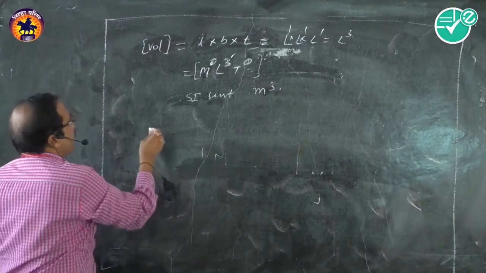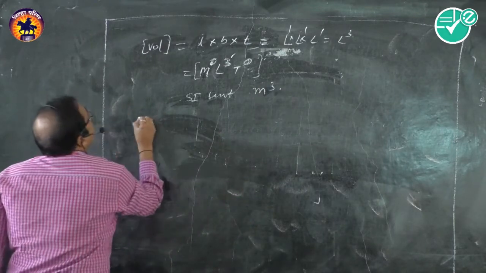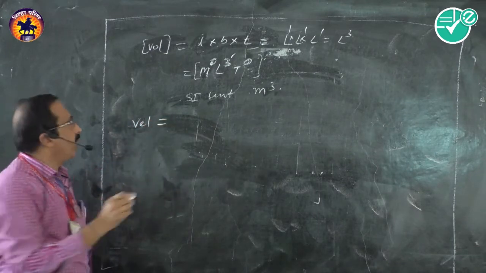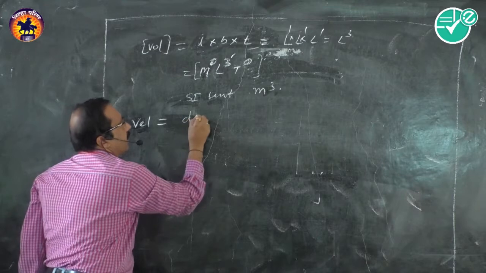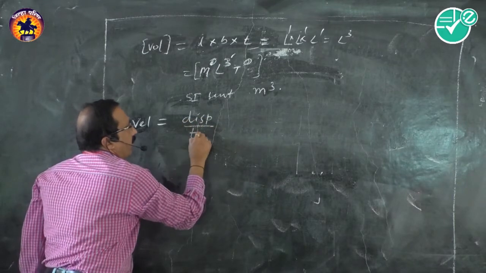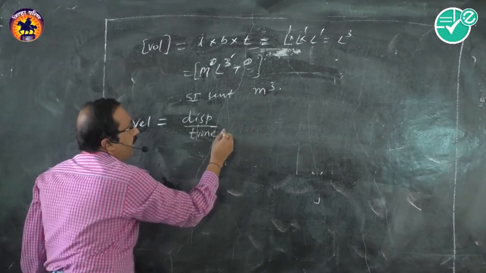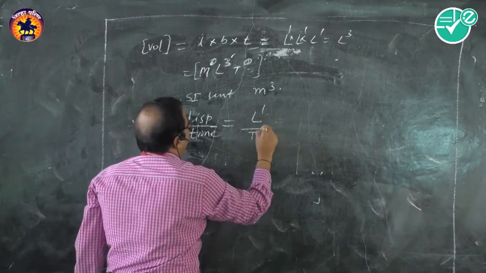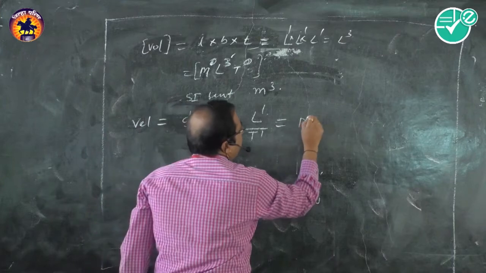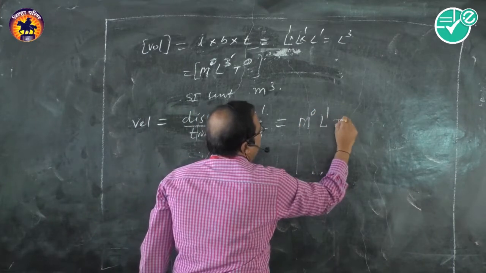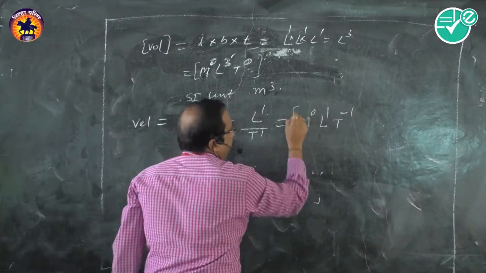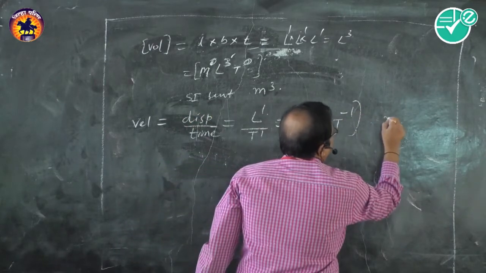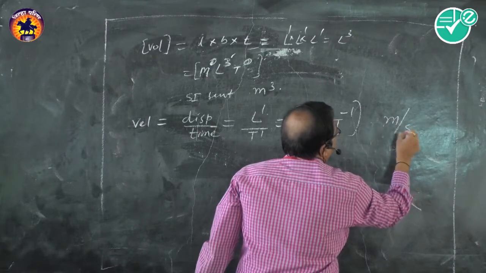So let us find the dimensions of some quantities. Let us find the dimensions of velocity. What is the formula of velocity? You should know. It is displacement upon time. We don't want to hear the definition. So displacement is L and time is T1. What are the dimensions of velocity? M0 L1 T minus 1. These are the dimensions of velocity. We can easily write the SI unit, meter per second.